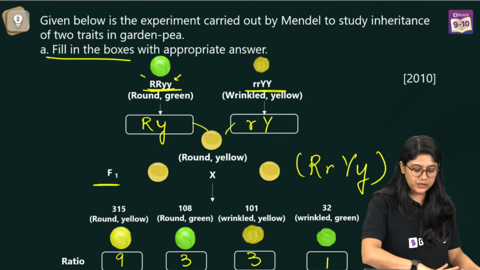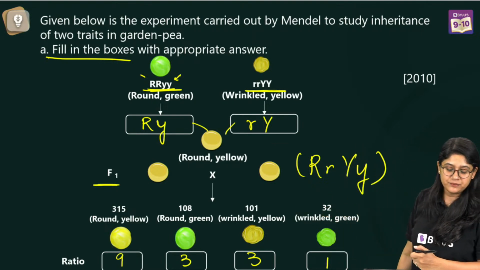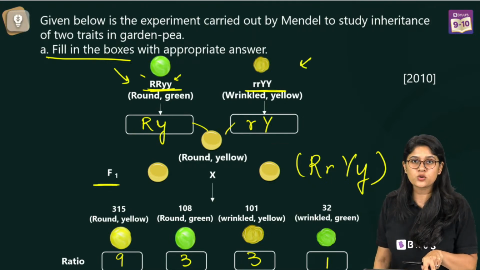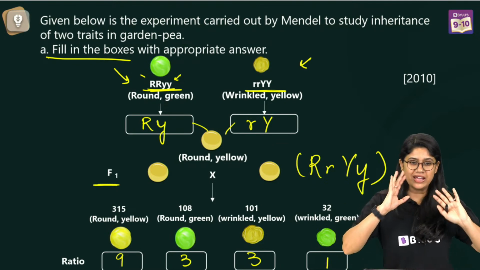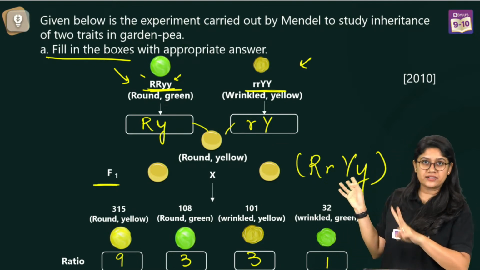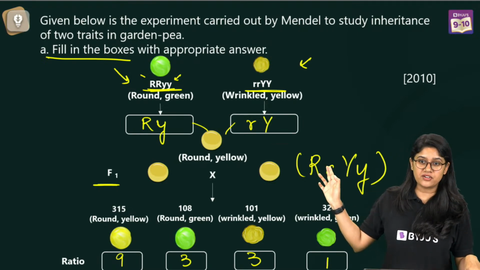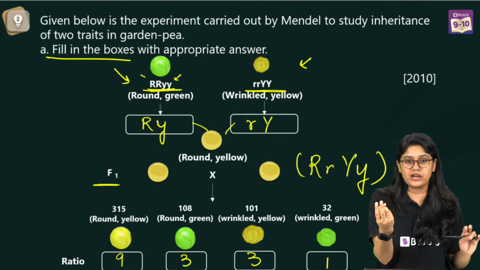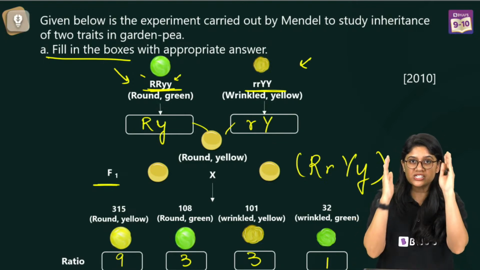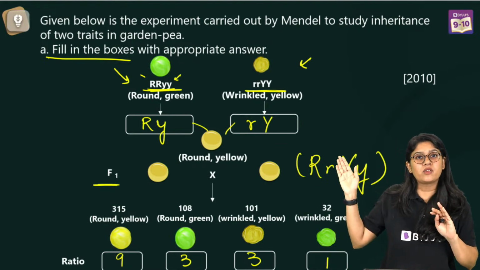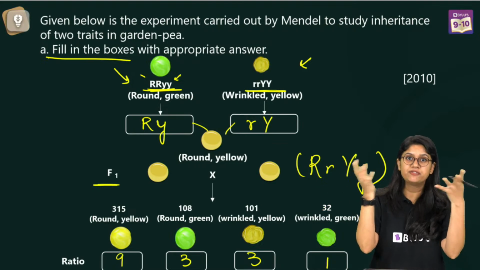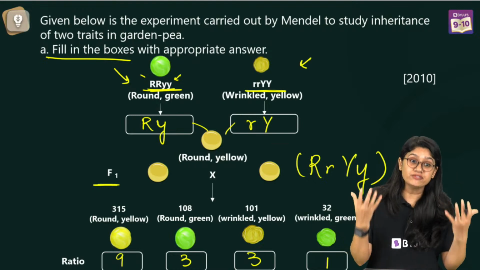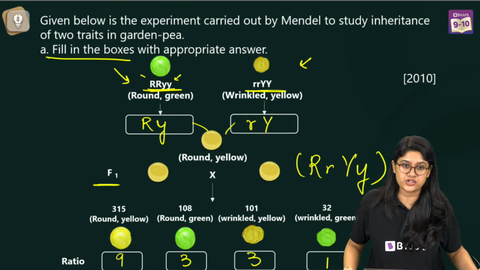Here we have this particular chart, right? They have given these are the parents. We have to find the gametes. In a very easy way, if I have to explain, there are 2 characteristic features, and there are 4 alphabets written over here. We have capital R and small y. Though there are 2 capital R and 2 small y, we know that 2 are the same. So we'll just take capital R and small y, and from the other one, we'll take small r and capital Y. Once we fuse them, we'll have capital R, small r, capital Y and small y. Once we have the fusion of these, then we'll have this particular ratio.